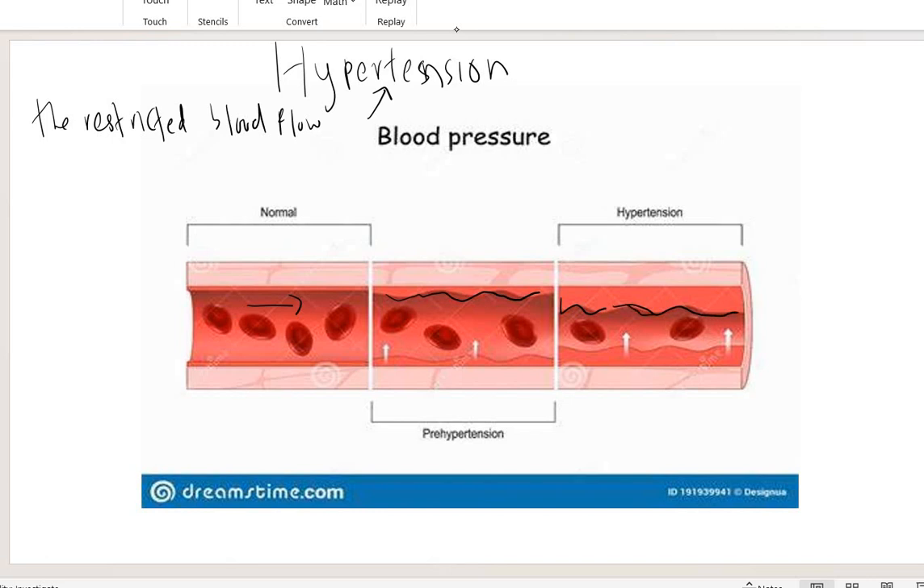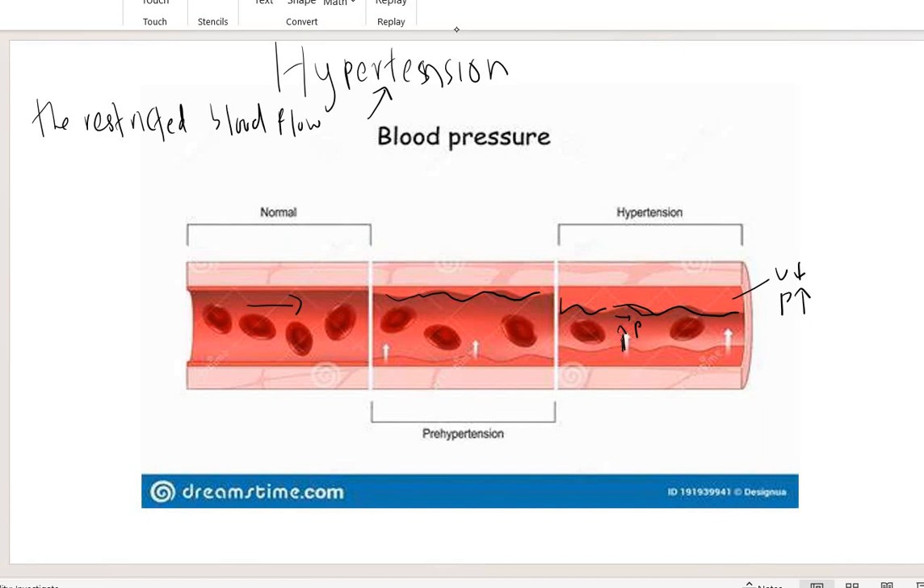So it's not easy for blood to flow. You must remember, whenever the volume here becomes smaller, the pressure will become higher. In this situation, or in this condition, the pressure is higher. So that's why this can cause hypertension. Okay, the restricted blood flow can cause hypertension. The blood will flow in under high pressure.